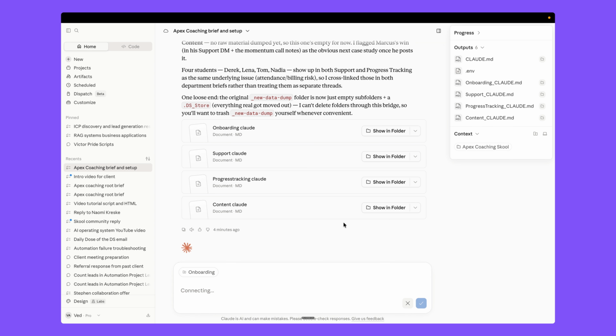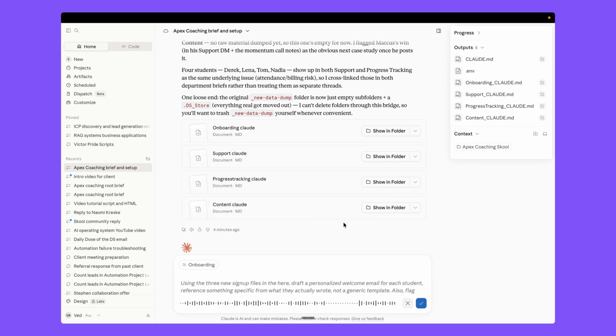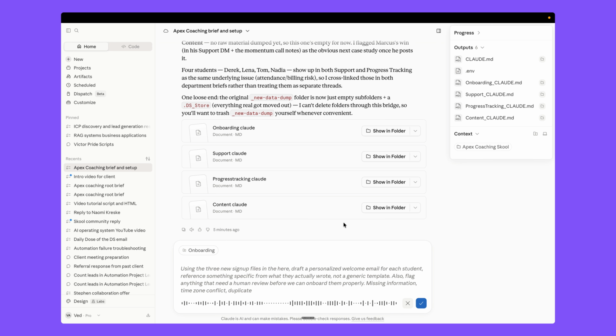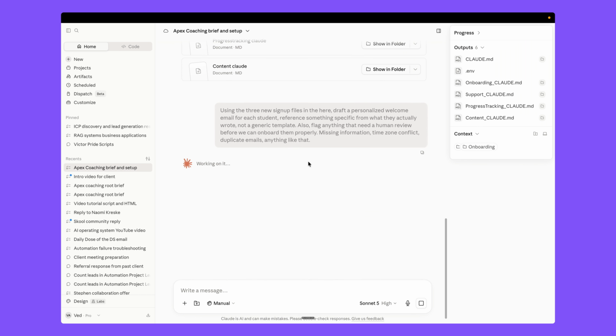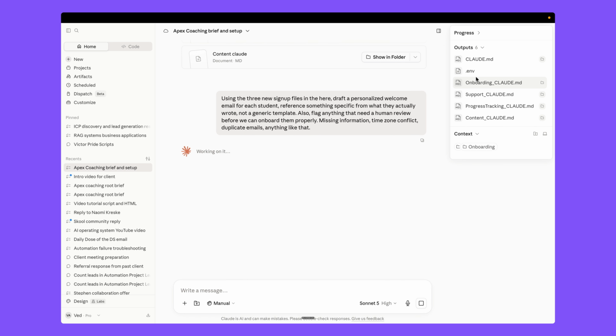Okay, so using the three new sign up files in here, draft a personalized welcome email for each student, referencing something specific from what they actually wrote, not a generic template. Also flag anything that needs a human review before we can onboard them properly. Missing information, time zone conflict, duplicate emails, anything like that. So we just tell it to go through our onboarding folder, that is one of the departments inside our main Apex coaching community folder.